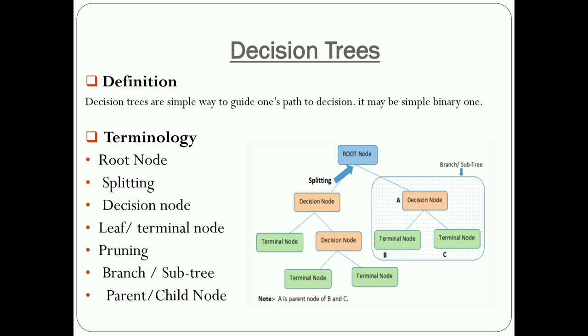And next one is the parent and child node. The parent node means the node which is divided into subnodes. The node which is divided into subnodes is called the parent node. Here A is a parent node, and B and C are the child nodes. The subnodes that are children of a parent node are called child nodes. So A is the parent node of B and C.